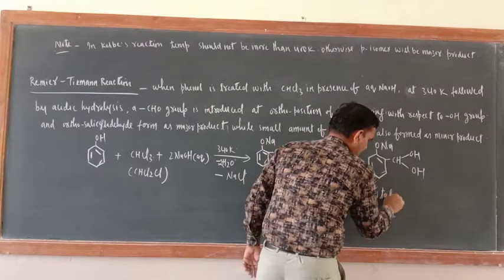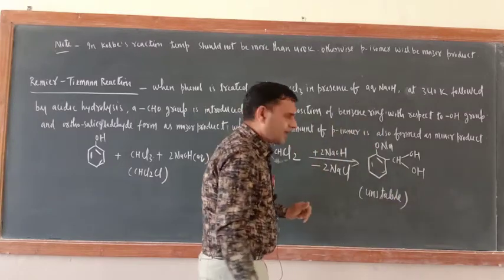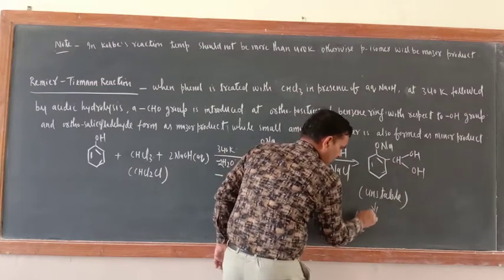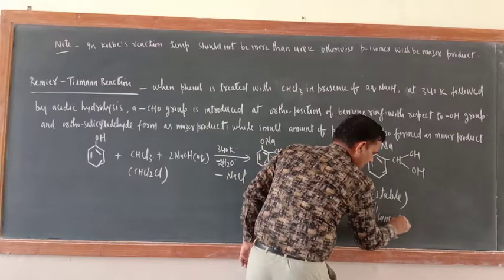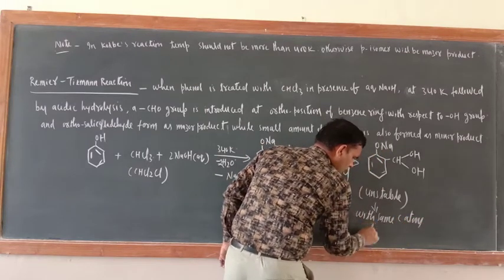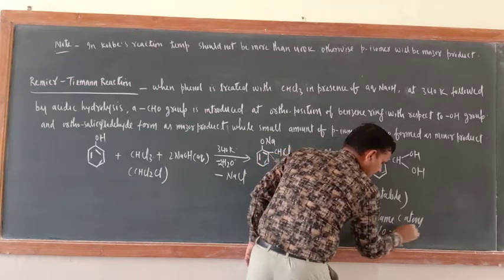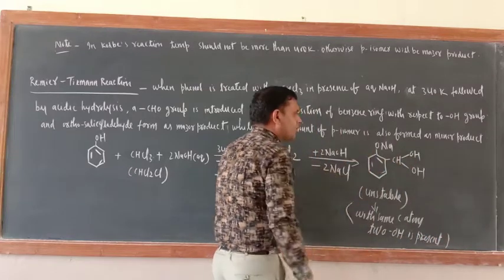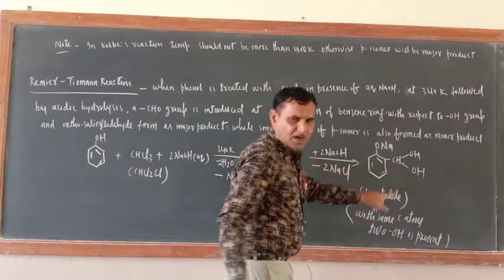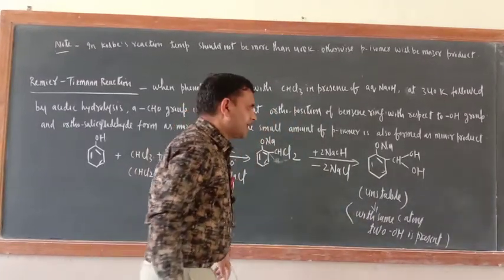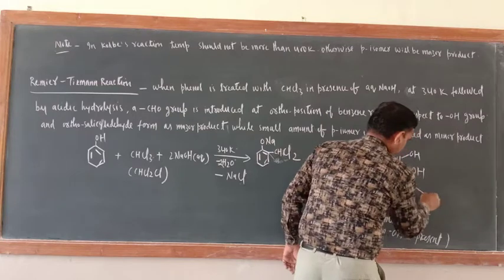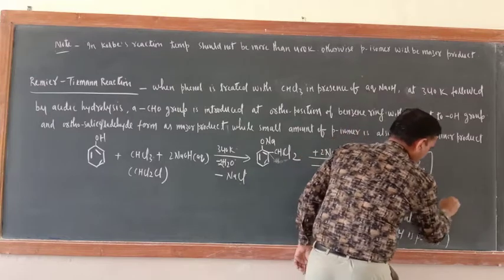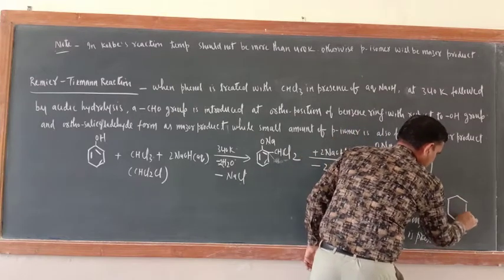Here what would be there? Unstable. Why is it unstable? With the same carbon atom, 2 OH groups are bonded. With the same carbon atom, 2 OH is present. Okay, so what is the rule of organic chemistry? If 2 OH groups are present at the same carbon atom, after some time they will release 1 molecule of water. So write down here minus H2O. So OH and H. What is the product here? The product is this one.